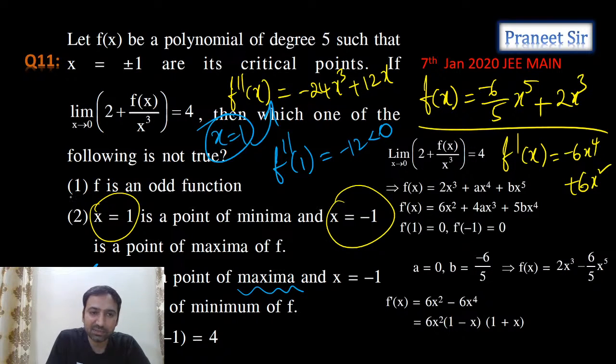So can we eliminate the third option and first option? So the only option satisfying is the second option, guys. The second option is a wrong statement. He is saying x equals 1 is a point of minimum, but at x equals 1 we're getting a point of maximum. So the second statement is not a true statement. It's a false statement. Correct?